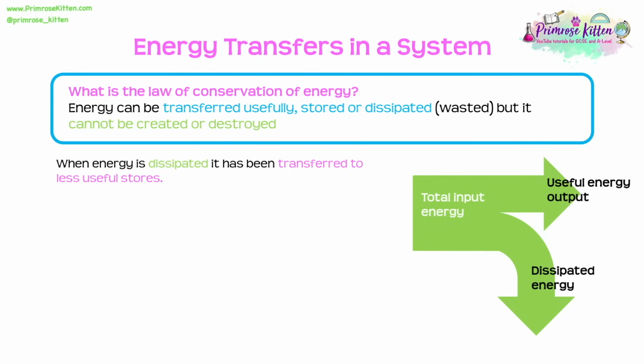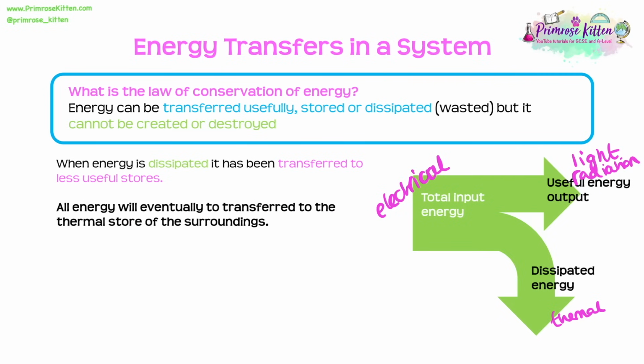For example, if we have a light bulb, we take that electrical energy store that's inputted and it gets transferred to light energy, which is useful, but also thermal energy as it heats up. Now this thermal energy is the wasted energy or the dissipated energy.